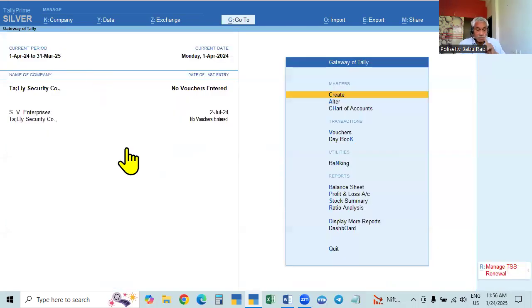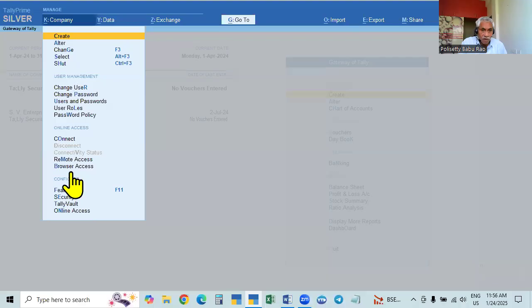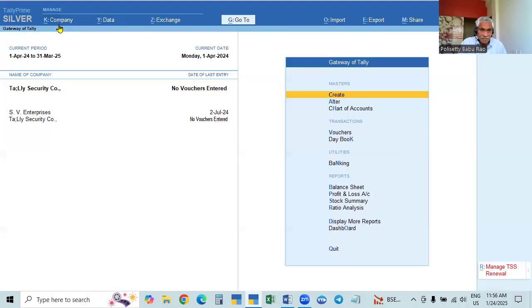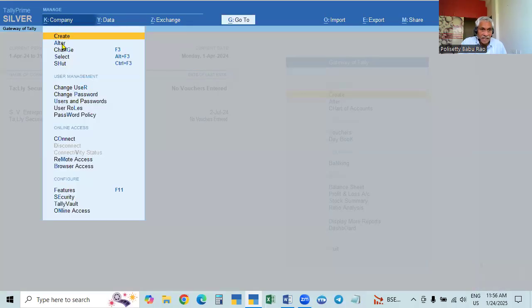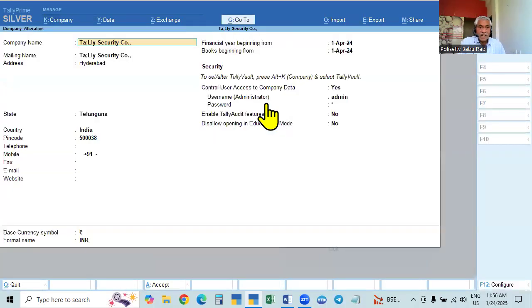So remember this. First, both changed. Next, the username is not changed and only the password is changed. Next one, the password is not changed and only the username is changed. Okay, that's it. So all this we did in both the cases. In the same company, one thing I did using the security in the Alt K option. Another one I did in the alteration page.